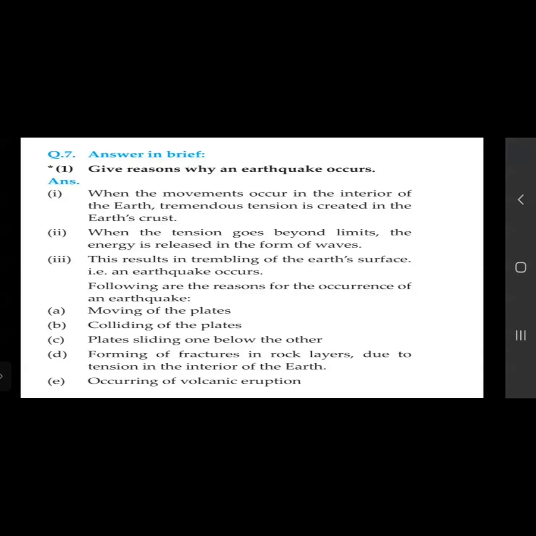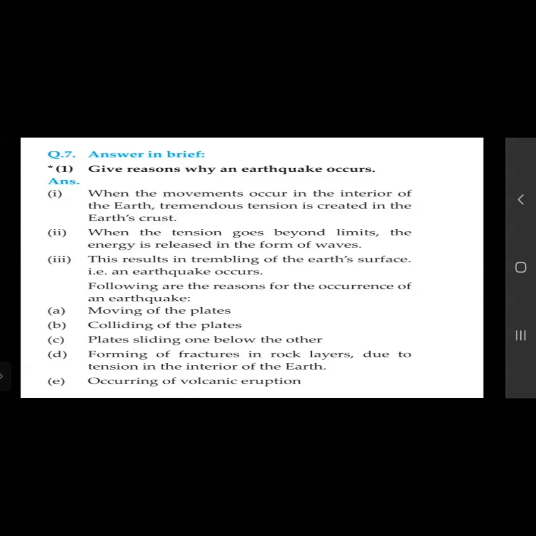Moving of the plates. We have seen that the earth's crust plates are floating on the mantle. When these plates start moving, colliding with each other, or sliding one below the other, fractures form in the rock layers due to tension in the interior of the earth.